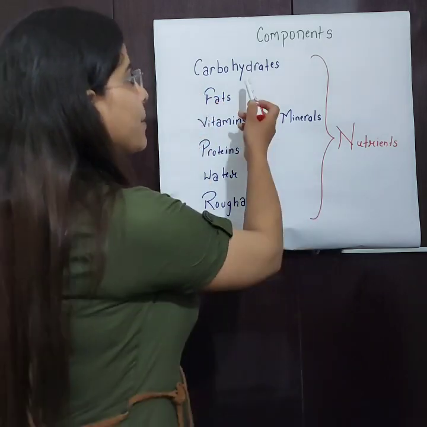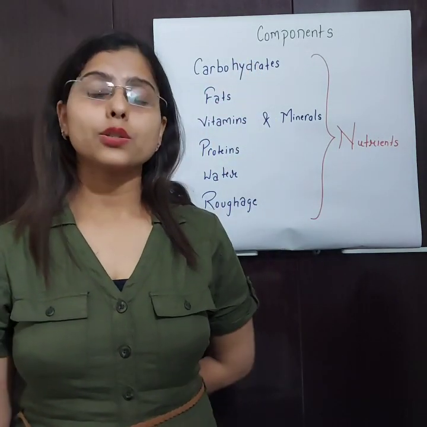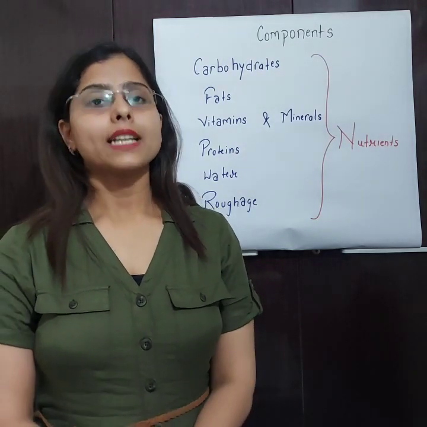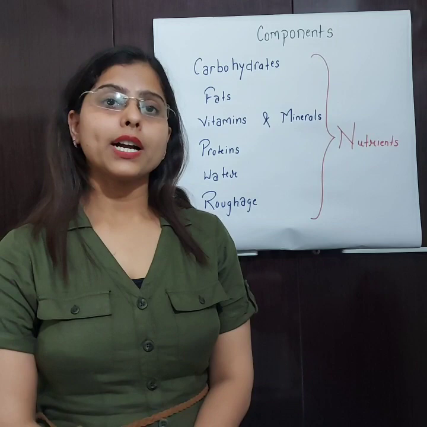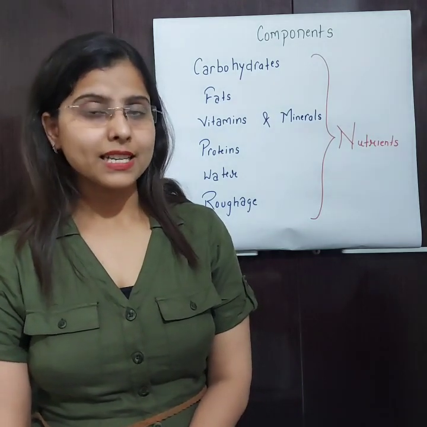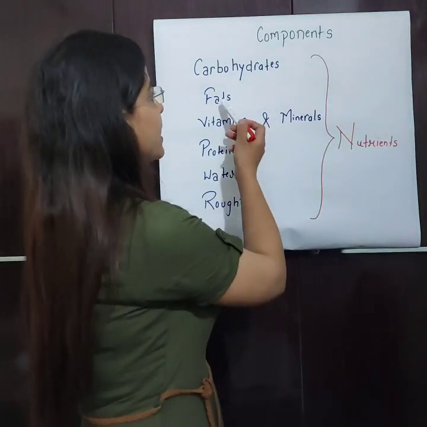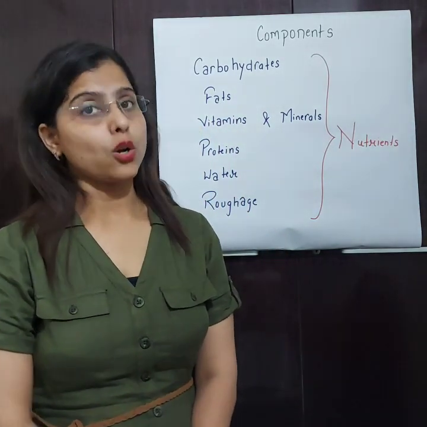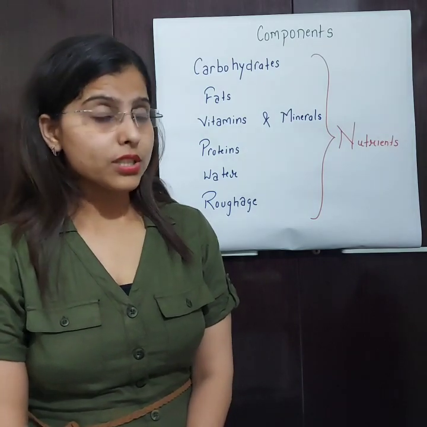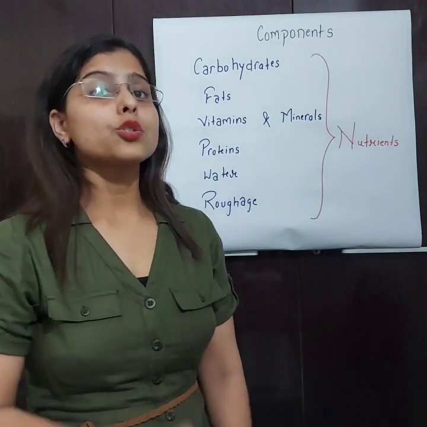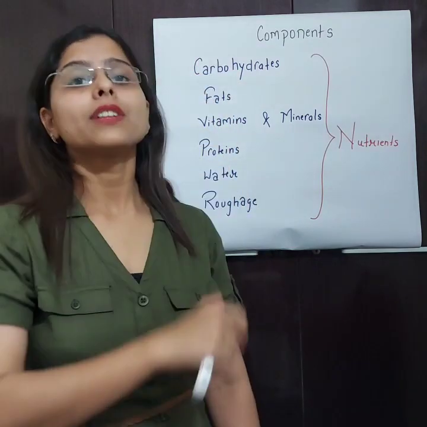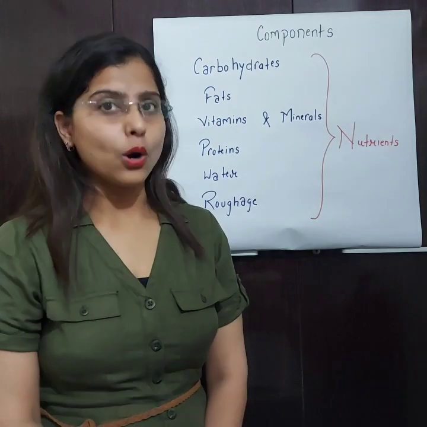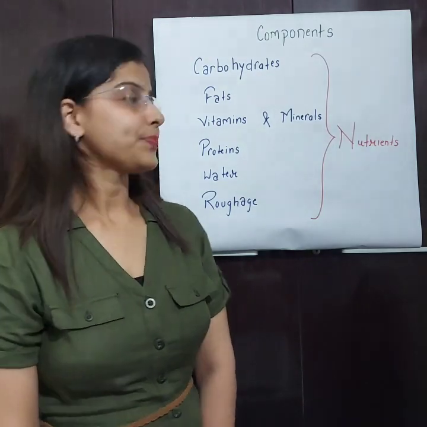First one is carbohydrates. Carbohydrates are also called energy-giving foods. Why? Because they provide us energy. And the sources of carbohydrates are wheat, rice, etc. Alright. Second one is fats. Fats are also called energy-giving foods because they also provide us energy. And you know, children, fats provide us twice as much energy as carbohydrates. What are the sources of fats? Exactly. Oil, butter, ghee, etc.